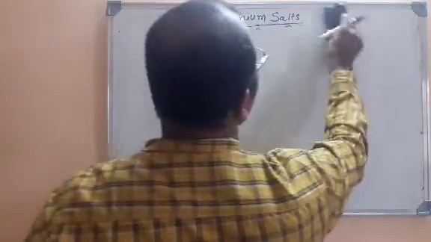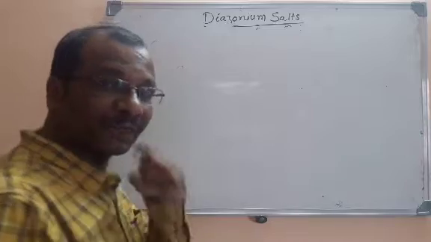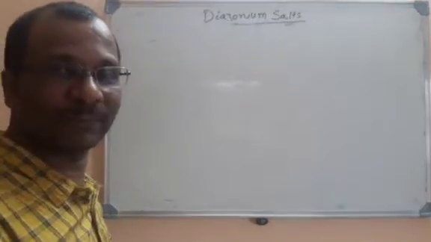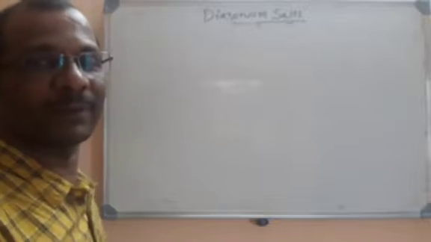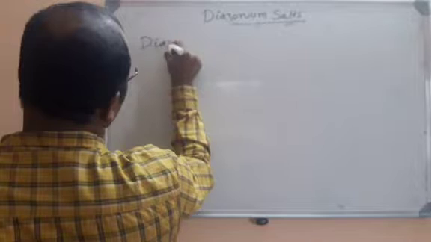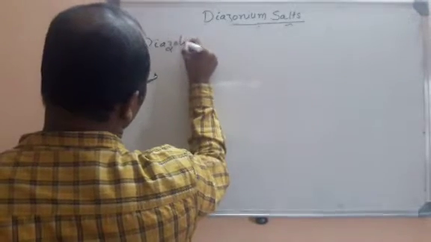We have only one method of preparation of diazonium salts, that is diazotization, which was already learnt in the chemical properties of aniline. So what is the only method of preparation of diazonium salts? By diazotization.